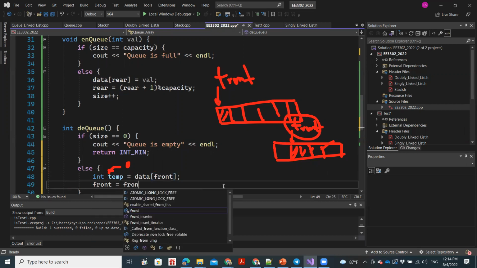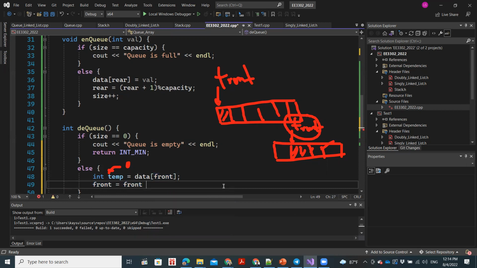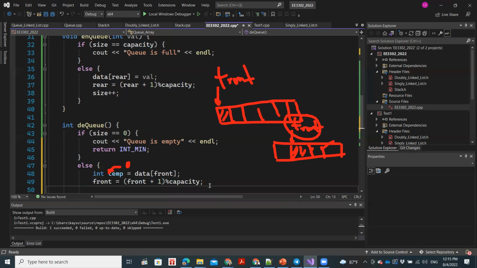by 1. However, we have to do the same thing to front that we did to rear. We need to take the modulus, divide by capacity. Because once the front shifts one by one and reaches the end here, we need to shift it all the way back to the first element. So hope that is clear.